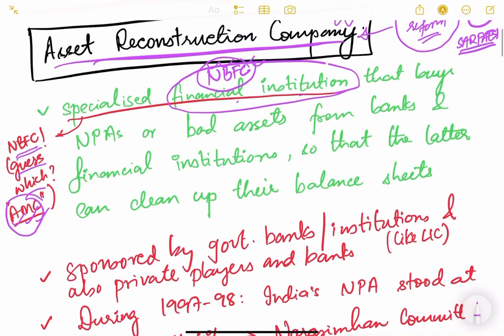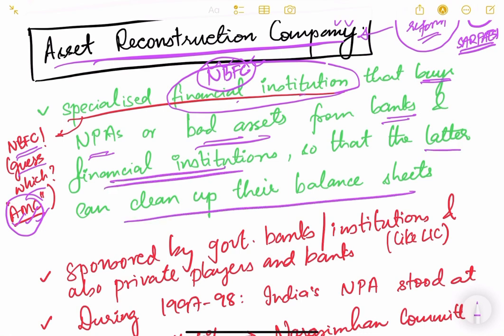So it's a specialized financial institution that buys NPAs or bad assets from banks and financial institutions so that the latter can clean up their balance sheets. This we have already seen: how an asset reconstruction company will buy the bad assets of a bank so that the balance sheet of that bank is cleaned. The bad loans are now off their balance sheet. They already sold it off.